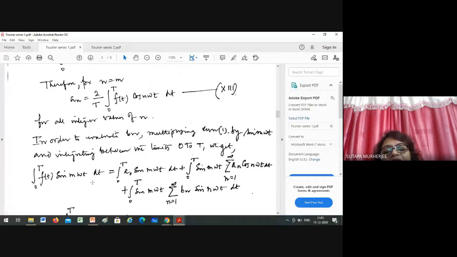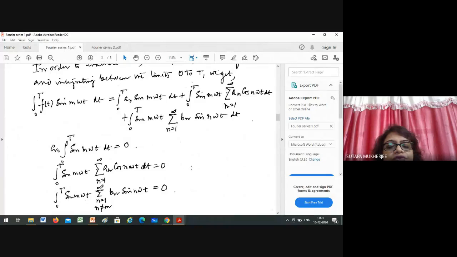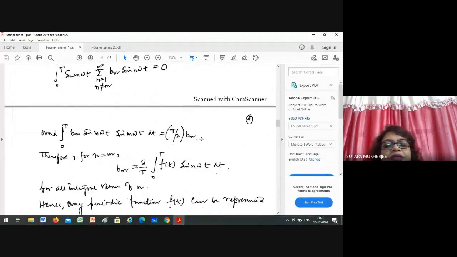Just like the previous one, you get sin m omega t, sin n omega t for the individual parts of f(t). Again, remember the first two terms equal 0, and this equals capital T by 2 times B_m. Therefore, for n equals m, B_n is equal to 2 by T, integral from 0 to T of f(t) sin n omega t dt, for all integer values of n.